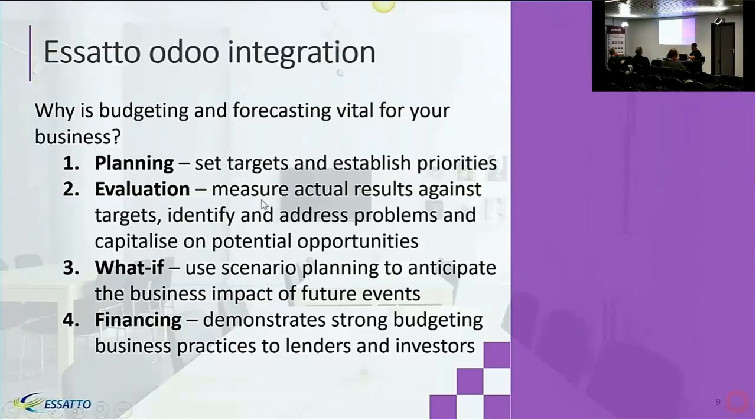The ability to evaluate, so measuring your actual results against your targets as they come through, and then addressing any problems and capturing potential opportunities as part of that process. Being able to run multiple what-ifs, so multiple scenarios. There might be an exchange rate impact on your business, or you could have several sales campaigns that you're running later in the year that you want to factor into your plan, so you can do that as well.